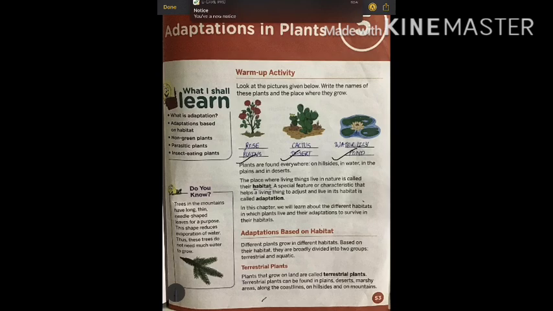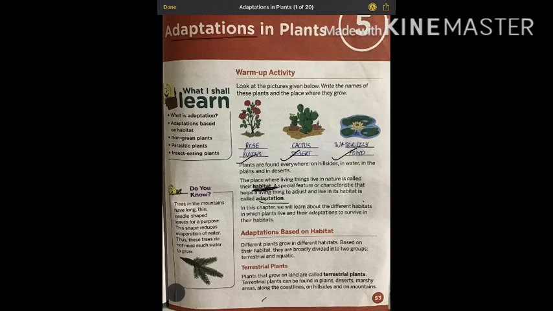Okay, so the aim of this activity is to tell you that different plants grow in different places, and the places where these plants grow naturally are called habitat. What do you call it? Habitat. So what is habitat? Habitat is a place where living things, it can be animals or plants, live in nature. Okay, that is their natural environment. That is called habitat. Okay, so the name of the chapter is adaptation in plants.